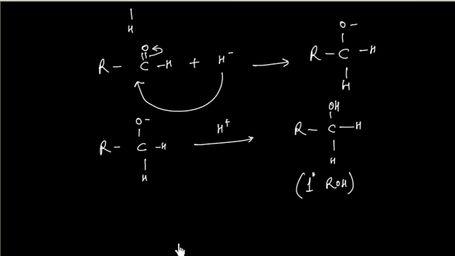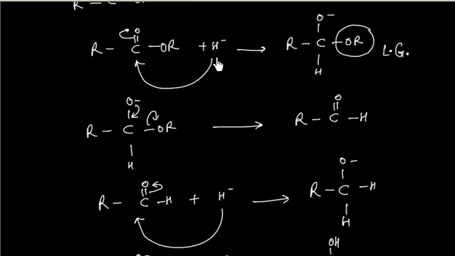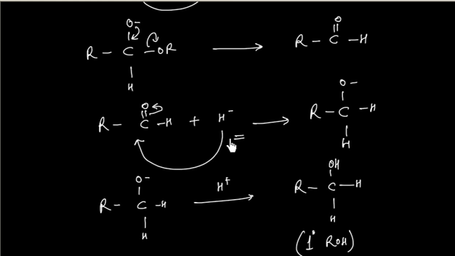So you see, if I do reduction of ester, 2 moles of lithium aluminum hydride are used per mole of ester. This time one H minus attacks, this time another H minus attacks.